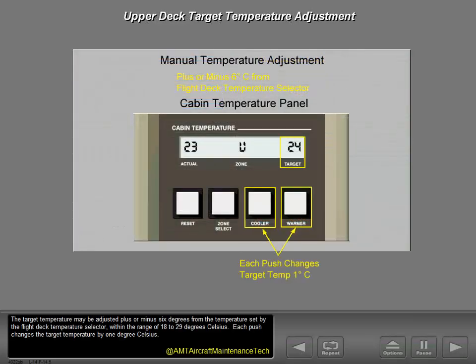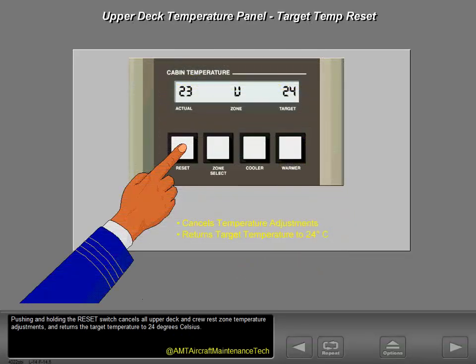The target temperature may be adjusted plus or minus 6 degrees from the temperature set by the flight deck temperature selector, within the range of 18 to 29 degrees Celsius. Each push changes the target temperature by 1 degree Celsius. Pushing and holding the reset switch cancels all upper deck and crew rest zone temperature adjustments and returns the target temperature to 24 degrees Celsius.